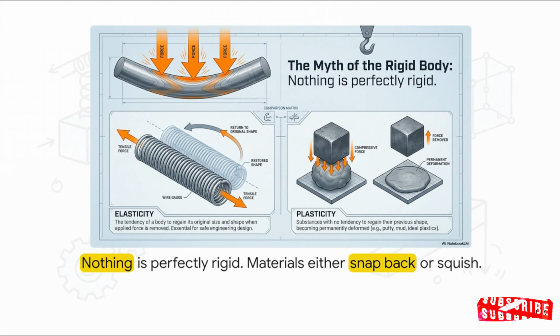Think about a common steel spring versus a block of putty. When you pull on that spring, it stretches out, right? But the absolute second you let go, it snaps right back into its original shape like nothing ever happened. Now, take that putty. If you squish it with a heavy downward force, it just turns into a flat pancake forever. There's no snapping back. It literally just accepts its new reality.